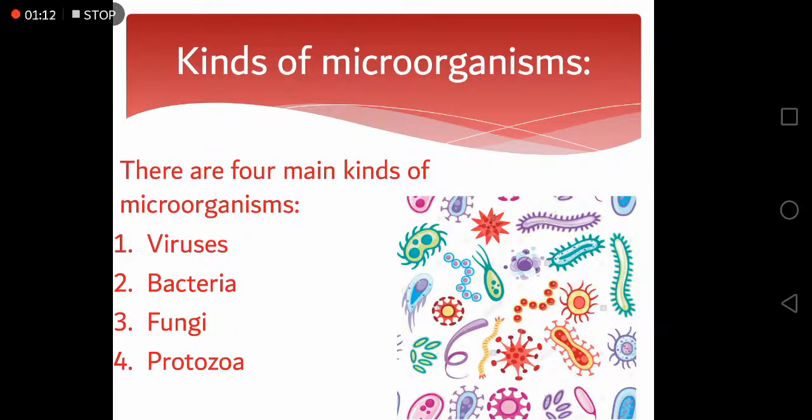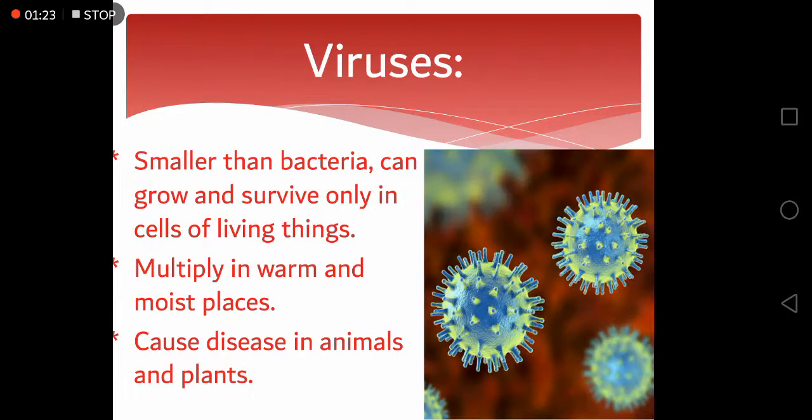Kinds of microorganisms. There are 4 main kinds of microorganisms: viruses, bacteria, fungi, and protozoa. First we have viruses. Viruses are smaller than the bacteria and they can grow and survive only in the cells of living things. They multiply in warm and moist places and cause diseases in animals and plants.